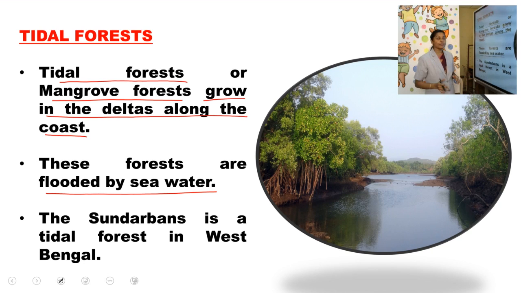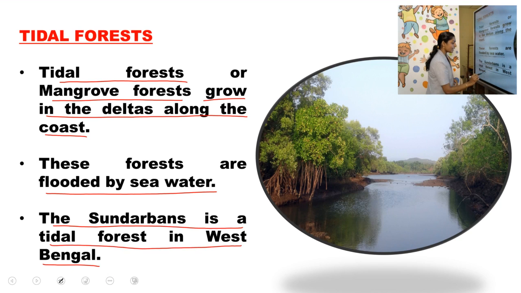One of the best examples for the tidal forest is the Sundarbans. Sundarbans is a tidal forest in West Bengal. In West Bengal, the forest is referred to as bans.